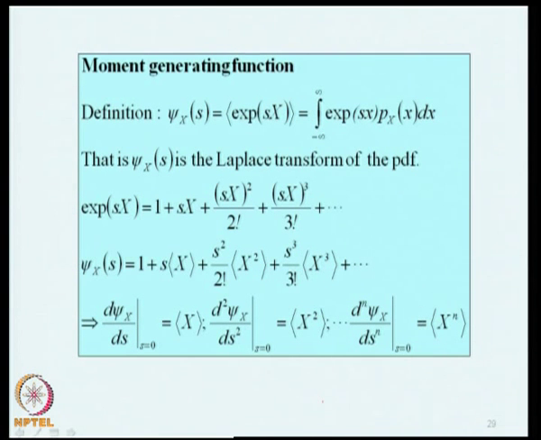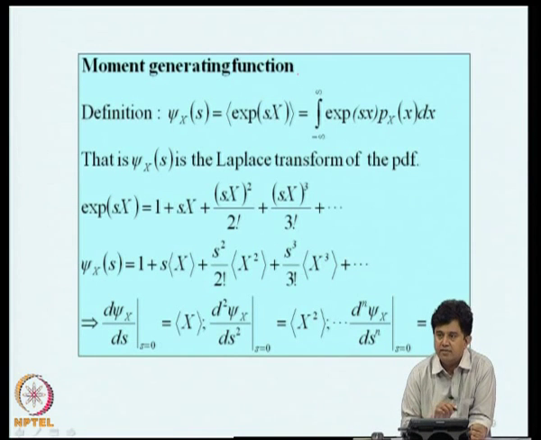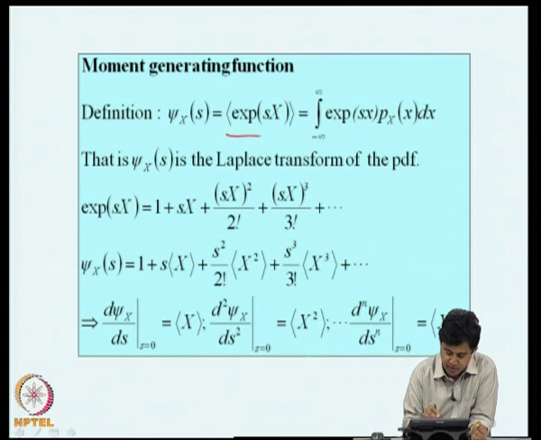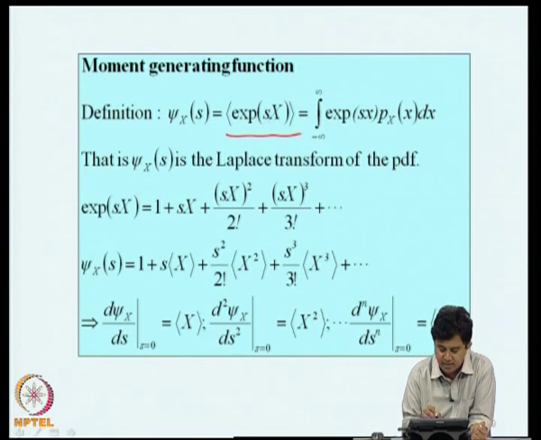In the discussion of moments, we talk about what is known as a moment generating function, that is defined as the expected value of exponential of Sx. So, that is given by the integral from minus infinity to plus infinity of exponential of Sx p_x of x dx. You would see that this is nothing but the Laplace transform of the probability density function.